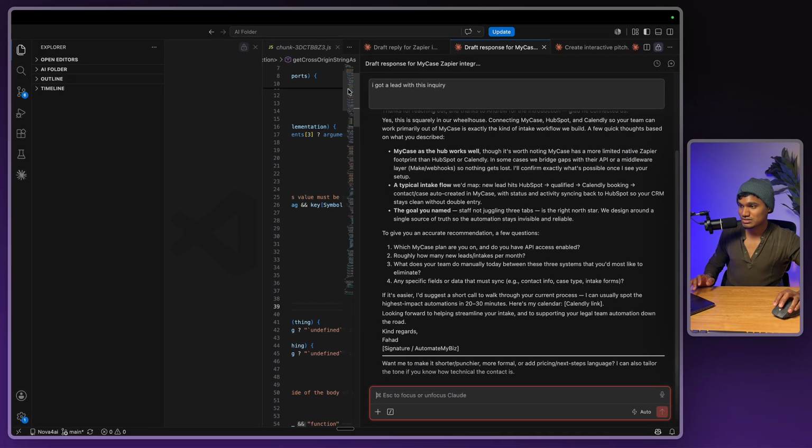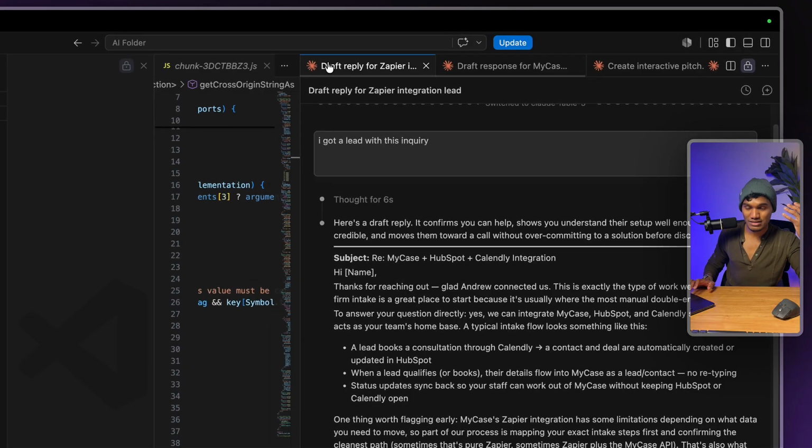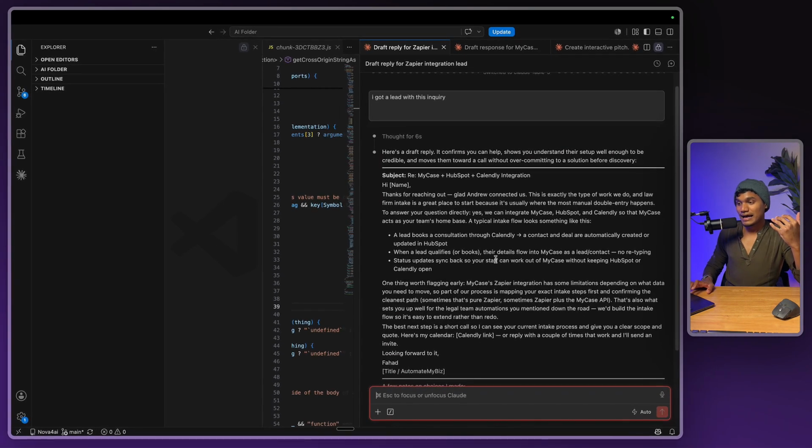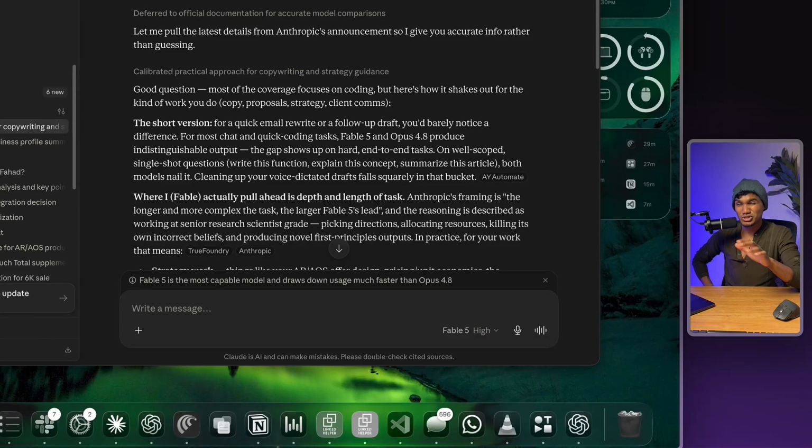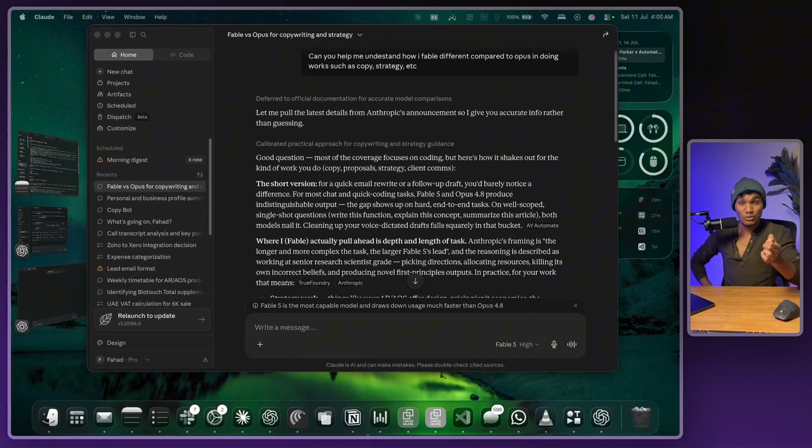Now, why am I showing you this? It's because Fable is able to think for itself. It's able to reason by itself and solve problems for you before you even know they existed. So that's why Fable is comparatively much better than Opus. The conclusion we came to is that Fable is not just better at solving problems. It's absolutely good at understanding what needs to be solved and then doing it for you before you even ask. That's what I love about Fable.